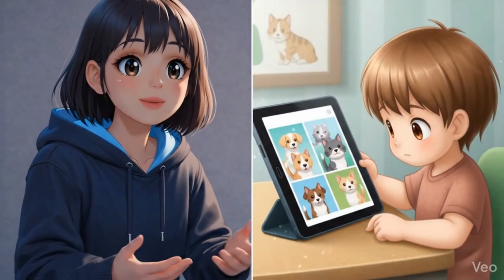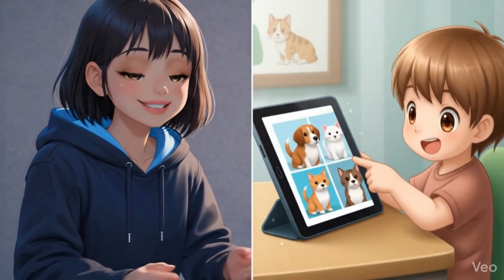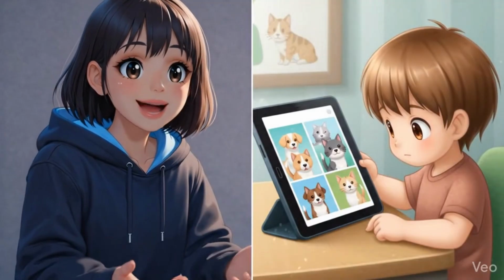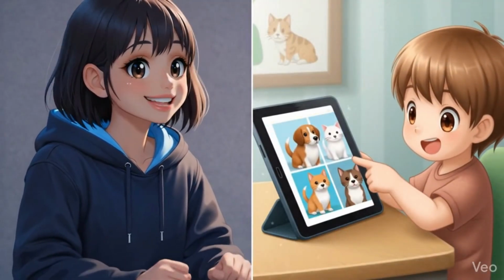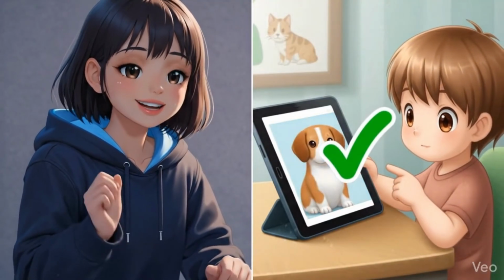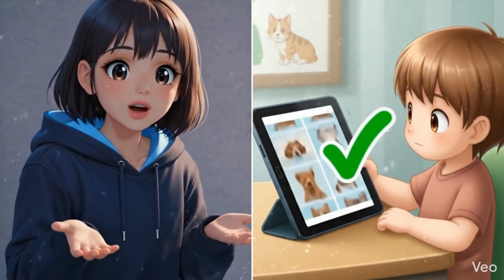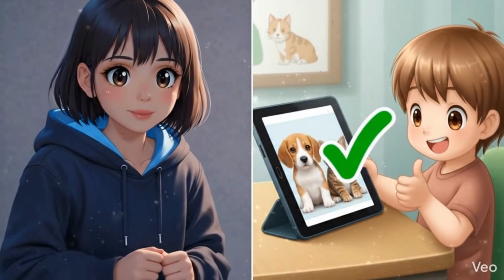Imagine teaching a child to recognize a dog. You show many pictures, and over time, they learn the patterns. Ears, shape. Deep learning works the same way, but with thousands or even millions of examples.